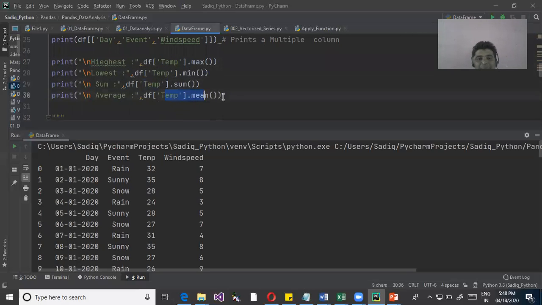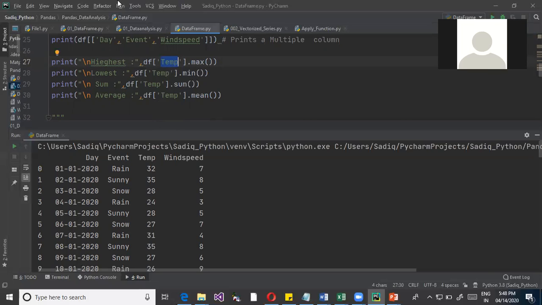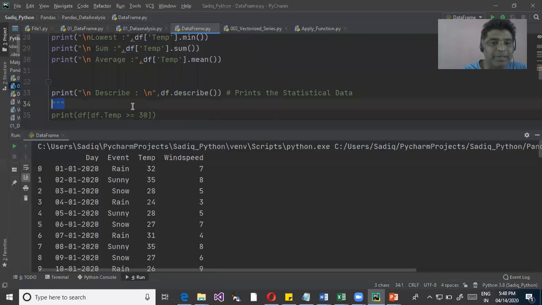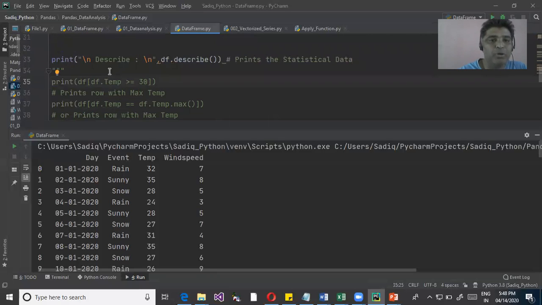Min, sum, mean, median, all these things can be used. Here I can explicitly say mean of what you want to find. You want to know the average wind speed, or the average temperature, so we can find it. When you apply a statistical function, you go to a specific column and then apply that function. Apart from that, we also have describe.